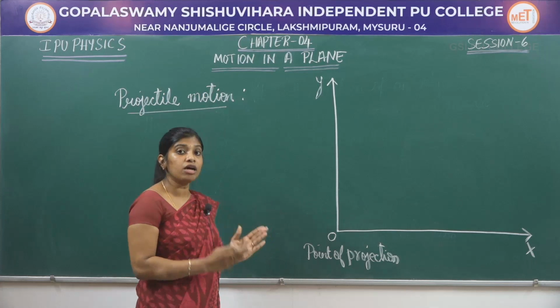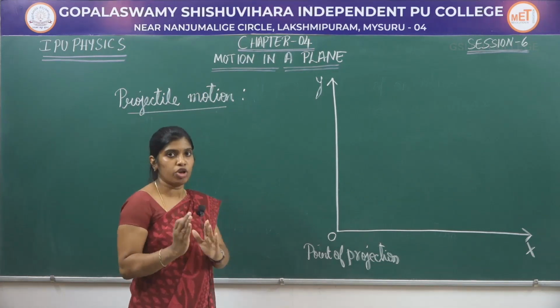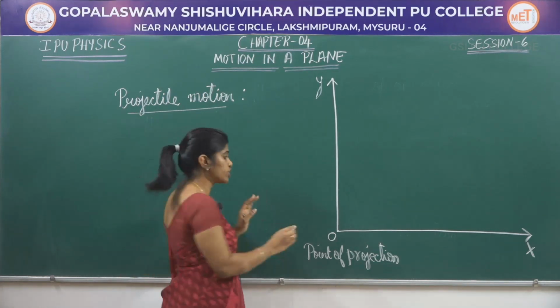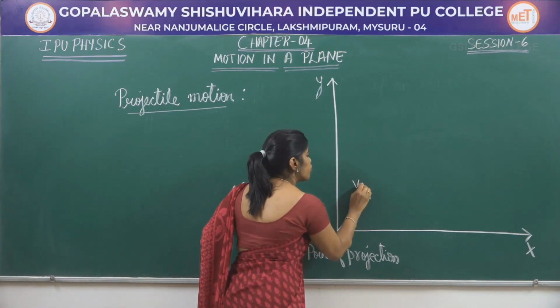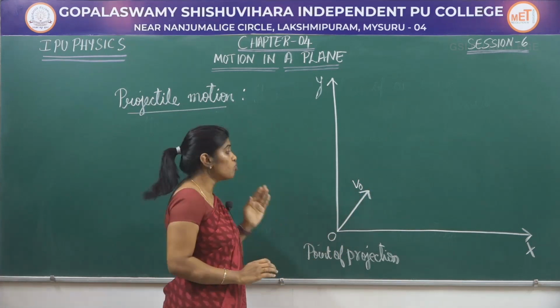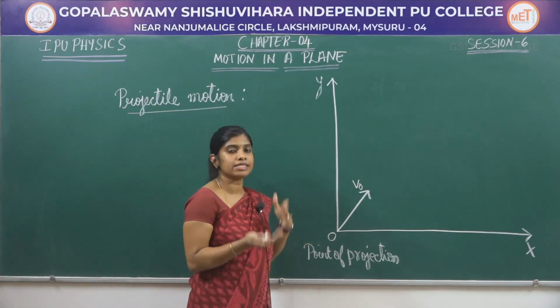Let me project the body with some initial velocity which is taken as v0. So, I am projecting the body with some initial velocity v0. Now, what are the components along the x-axis and y-axis?